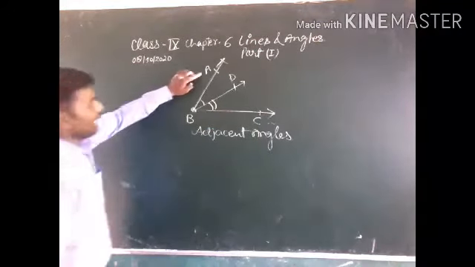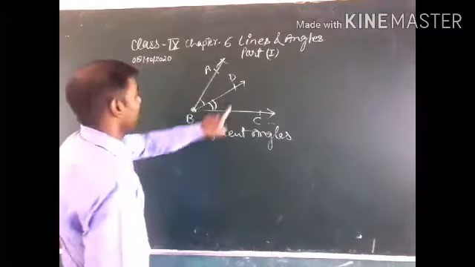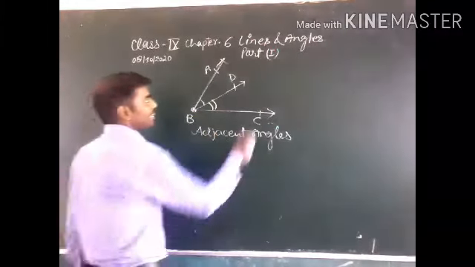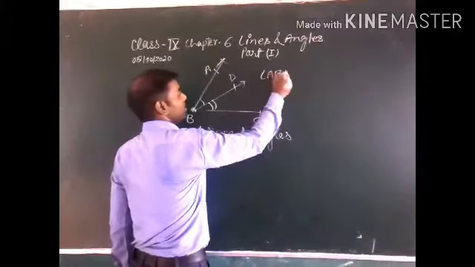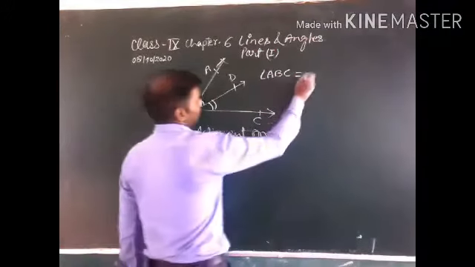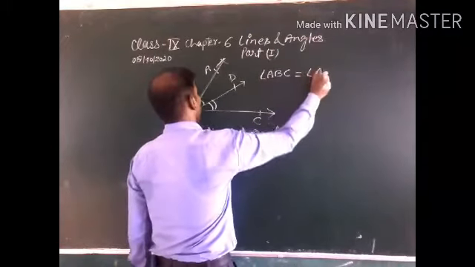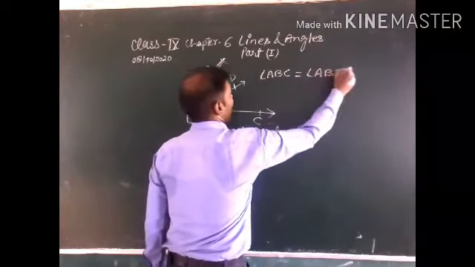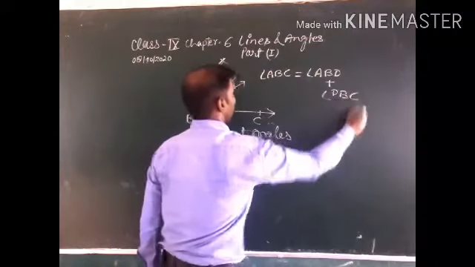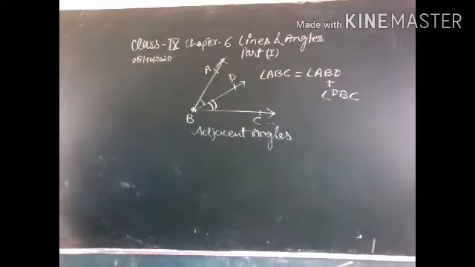That means ABD and DBC are adjacent angles. We can write angle ABC is equal to angle ABD plus angle DBC. This is the form of adjacent angles.